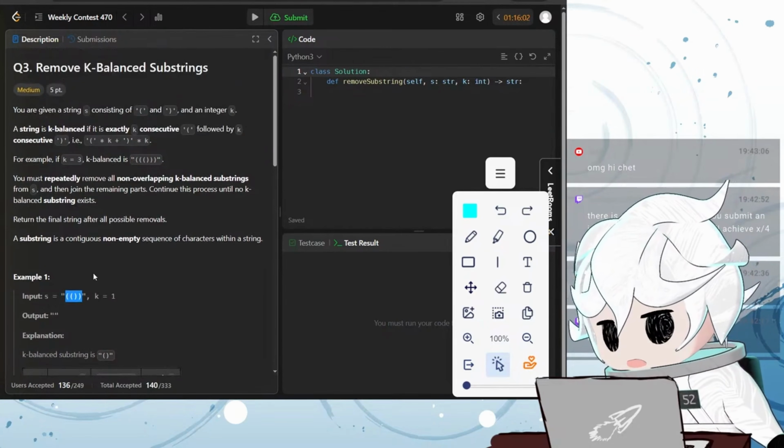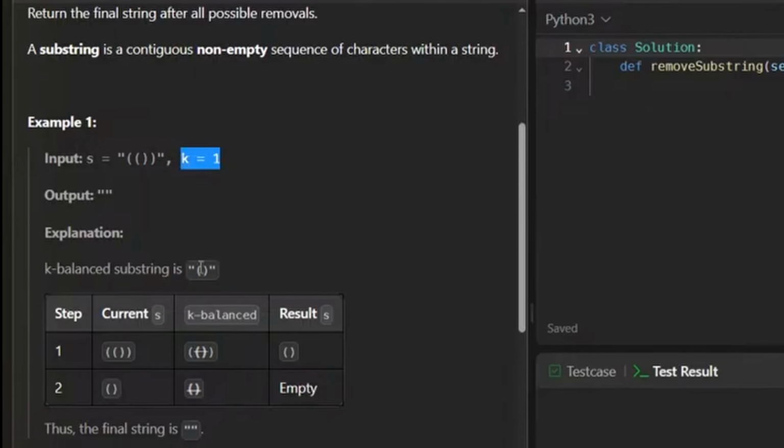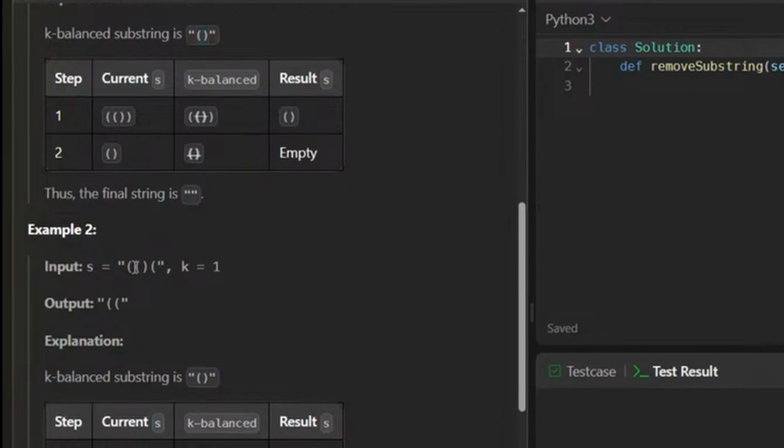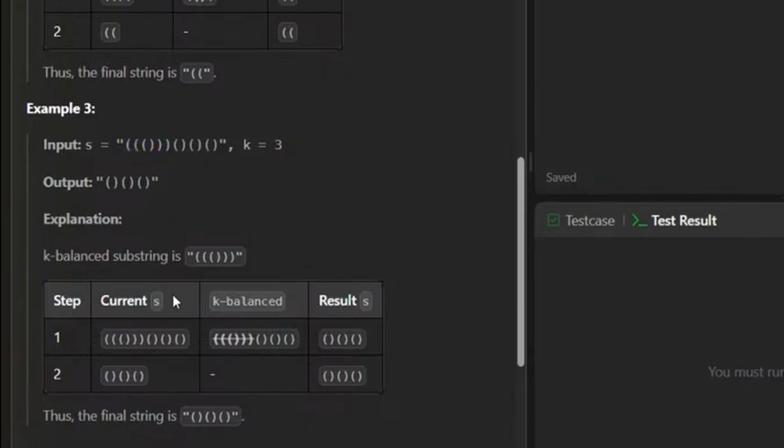Are you basically given a string of parentheses, and then your job is to remove all the matching parentheses and return what's left? So k equals 1 in this case means just 1 pair of matching parentheses. So every time you see 1 matching pair, you remove it. K equals 1, so you remove this one. Okay, k equals 3. Oh, so this is the k equals 3 parentheses is like this one.